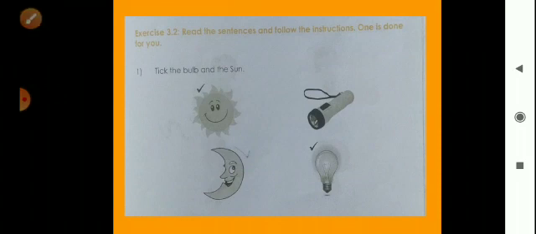Now here is next exercise. Read the sentences and follow the instruction. Now here is a picture. Sorry, here are some pictures. Okay. But in this exercise, we will also use or. Now we will see when we use or. If you want to show a choice between two things, that time we use or to join them.